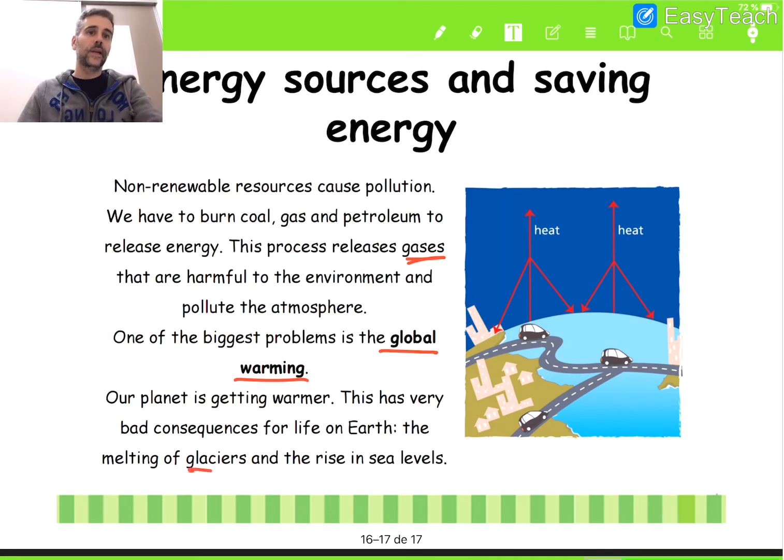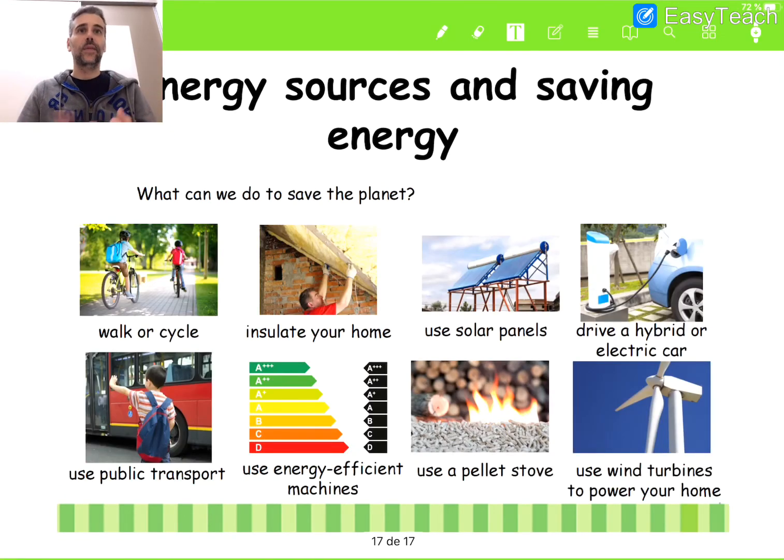The melting of the glaciers and the rise of the sea levels. Okay, this is the sea, and little by little, the level of the sea is increasing. So, in many years, probably, some islands or some places in the world are going to disappear under the water. Okay, and how can we stop that?